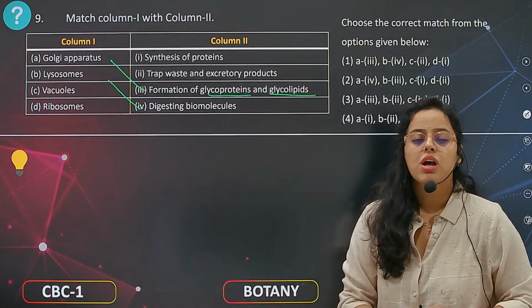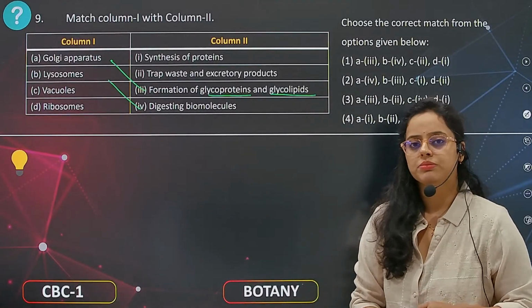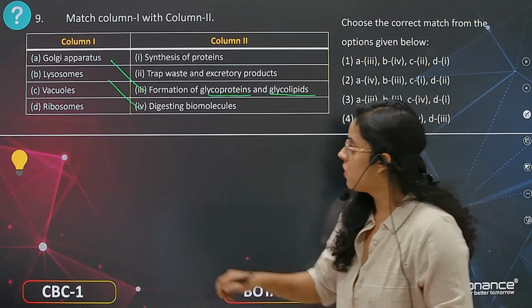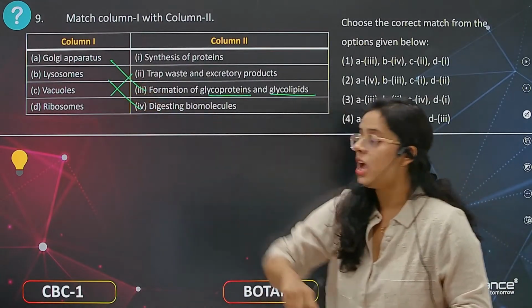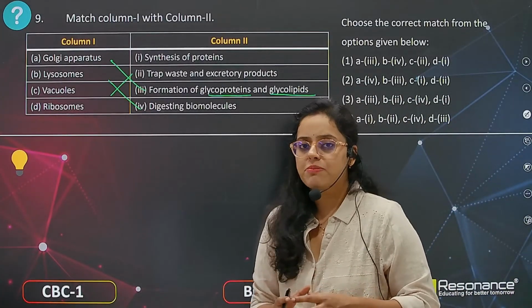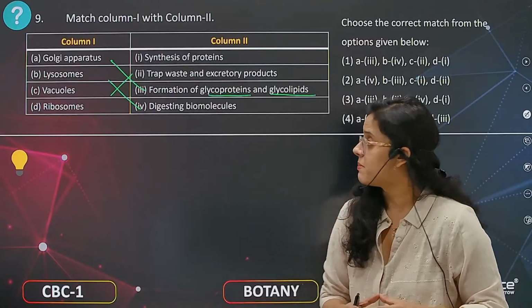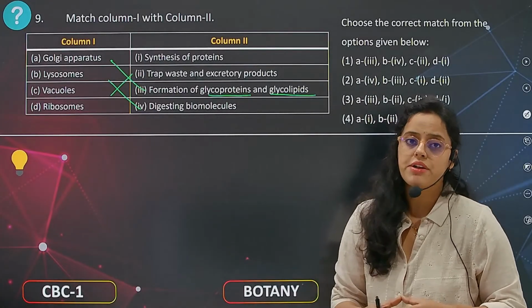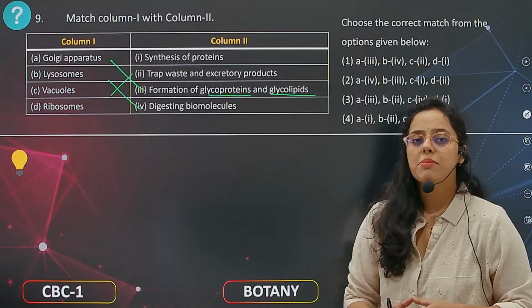4th. Now coming to vacuoles. The vacuoles trap waste and excretory substances. In animal cells, it generally traps the waste or undigested substances or substances that are not required by the cell. Now coming to ribosomes.